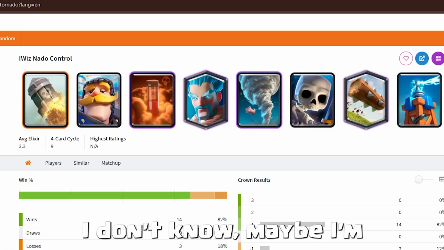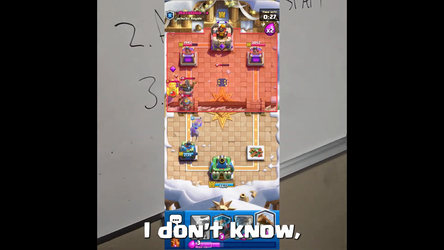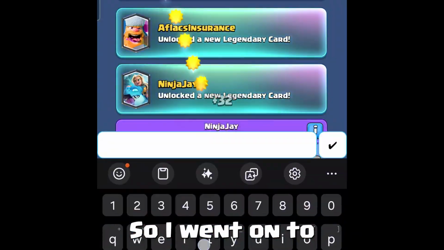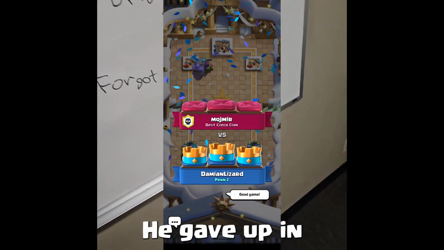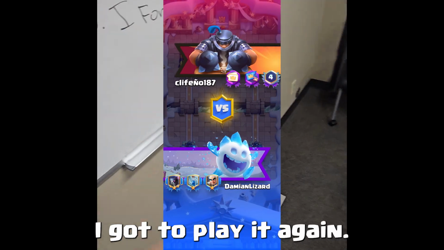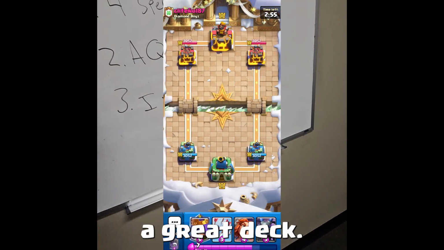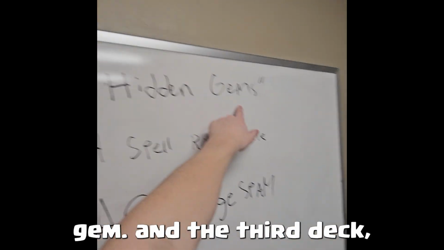So maybe I'm just an outlier, maybe I'm just bad with that deck, I don't know. But I was like, okay, we gotta keep trying. So I went on to the AQ bridge spam, boom, easy dub, you know how it goes. He gave up in the middle of the match, so I was like, okay, kind of doesn't count, I gotta play it again. And low-key, that's actually a great deck. I actually haven't seen it a lot. You know, obviously it's a hidden gem.